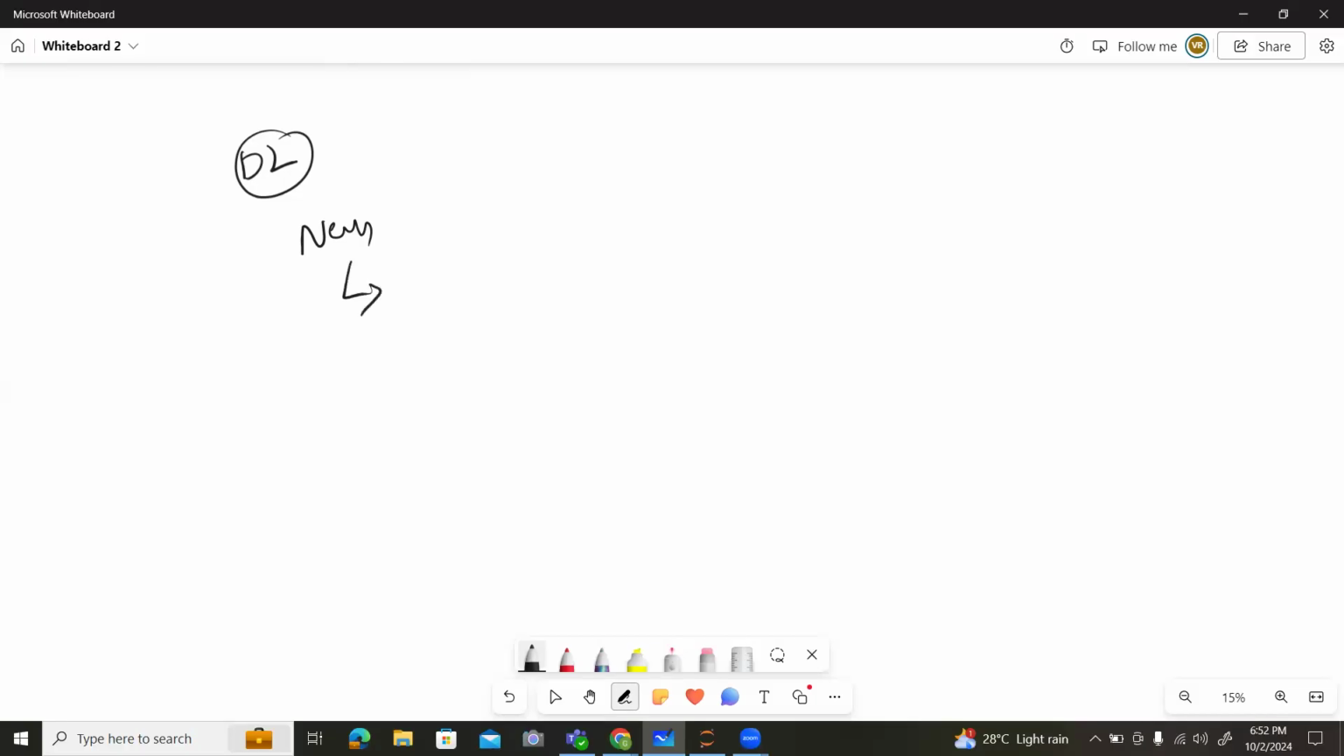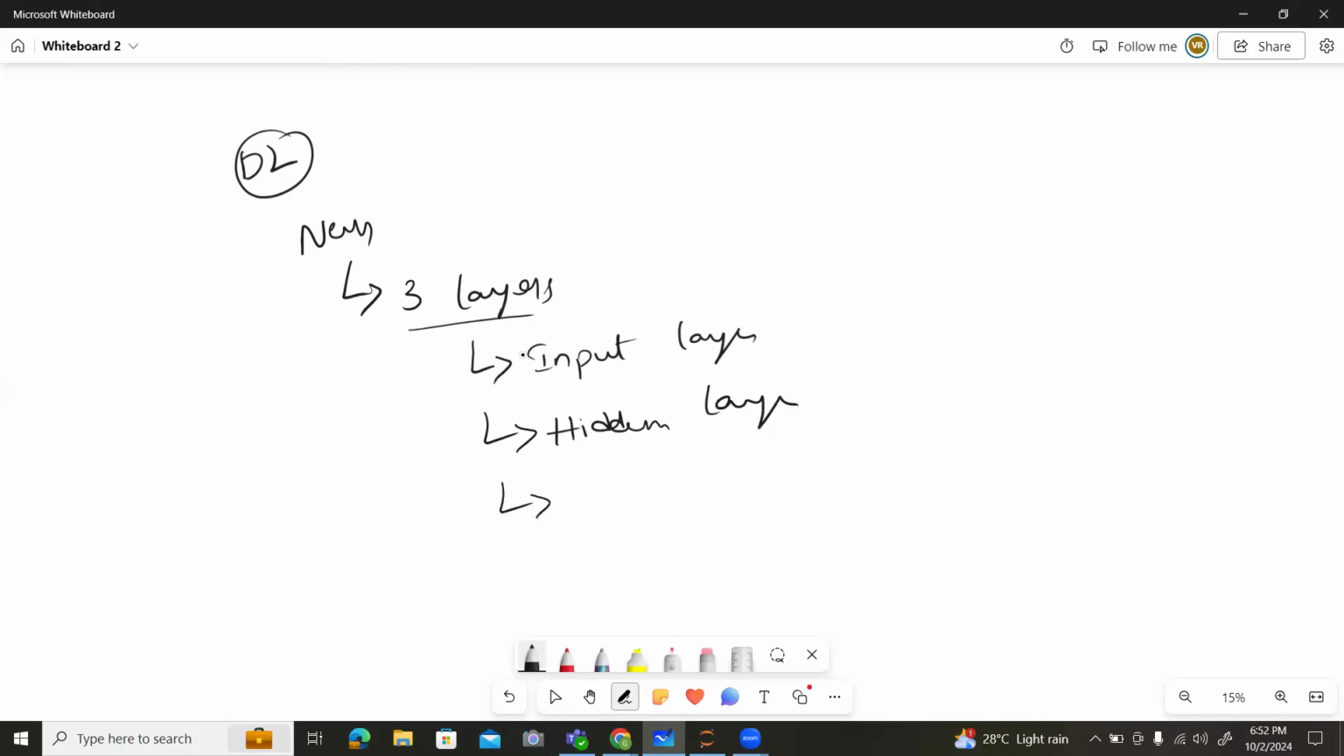In deep learning, we have three types of layers. The first is the input layer. The second is a number of hidden layers. And the third is the output layer. In the input layer, we need to pass the input data. As for the hidden layers, let me give an example of how our brain looks.